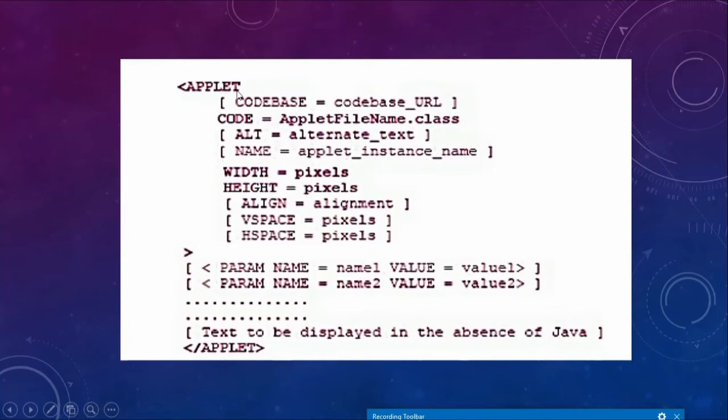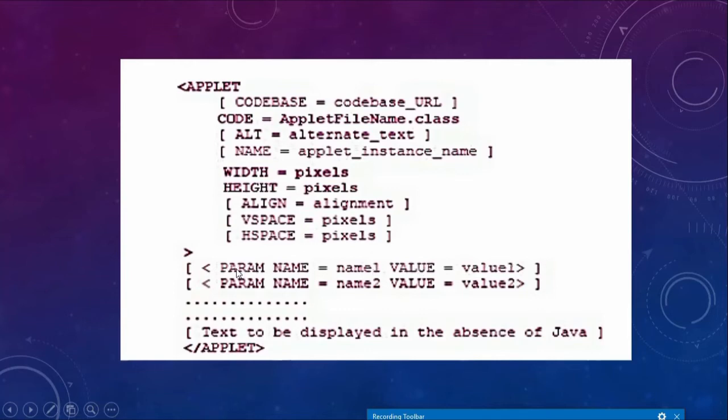Now in between the opening applet tag and the closing applet tag, there are more attributes that you can specify. Many times you can pass some input parameters from the HTML page. From the HTML page you can pass onto the applet some variables and their values. If you want to do that, then there is a tag called the param tag. In this case, name1 is the name of the variable and the value that it contains is value1. So the name attribute specifies the variable name, and the value attribute specifies the value contained in this variable.